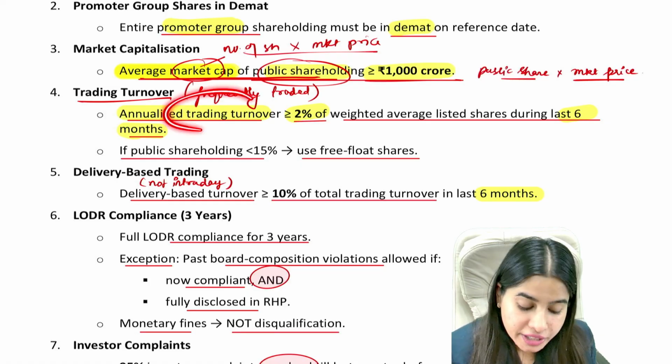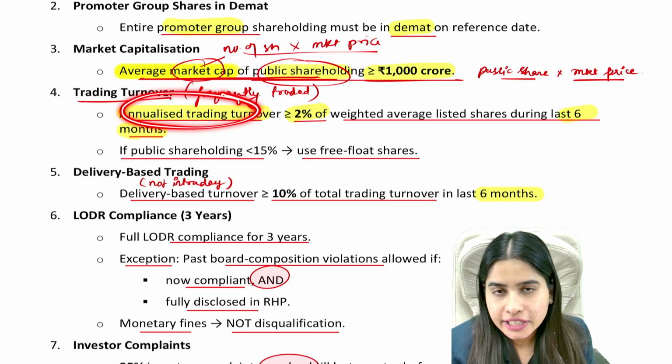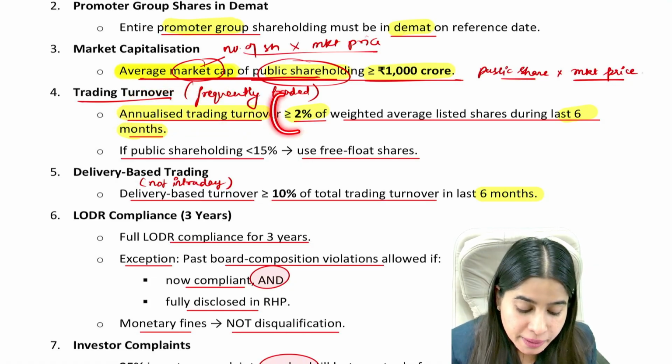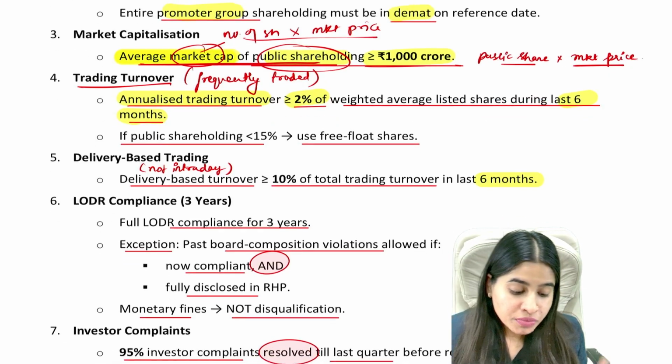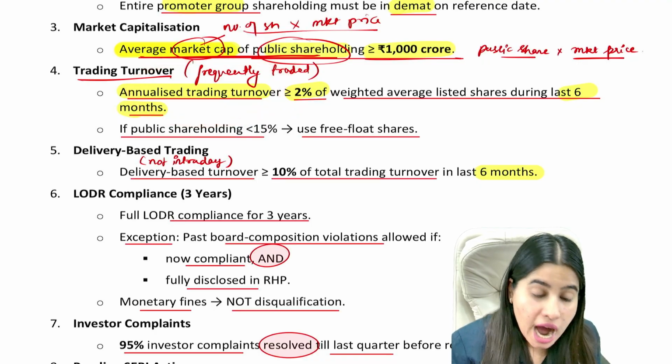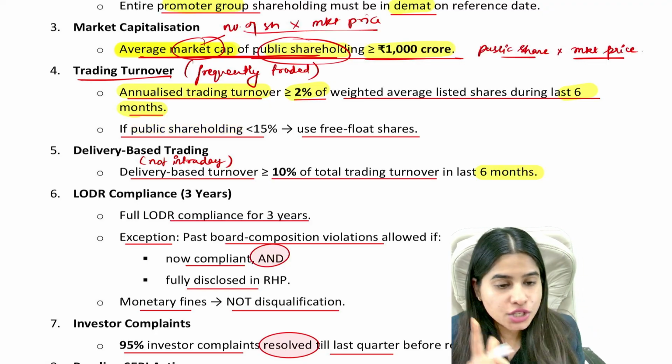So what are we saying? Your total annual trading turnover, the whole year's trading turnover, should be at least 2% of weighted average shares in the last 6 months. Okay. Now this is total trading turnover.